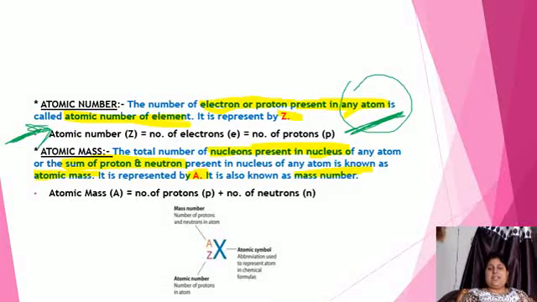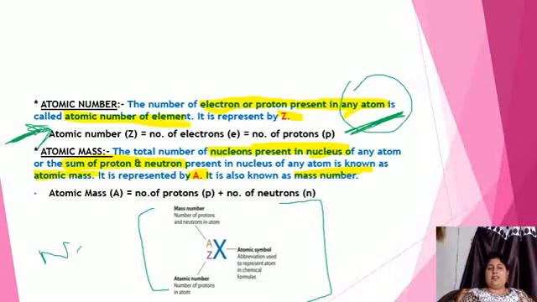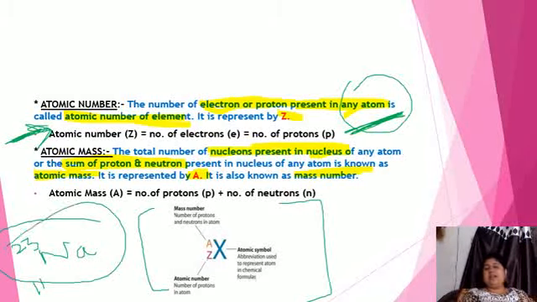Here beta you can see I have given a representation over here. What is this? Suppose X is an element. It is an atomic symbol. ठीक है? For example, for sodium we use Na. ठीक है? Z is atomic number. The atomic number of sodium is 11. So it will be mentioned like this. And the mass number or atomic mass of sodium is 23. In this way we can represent an atom.